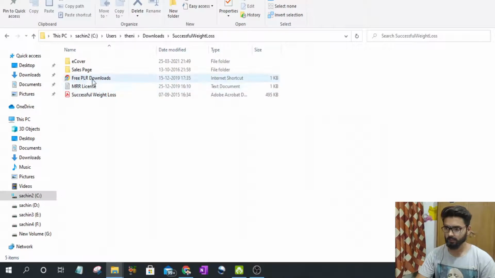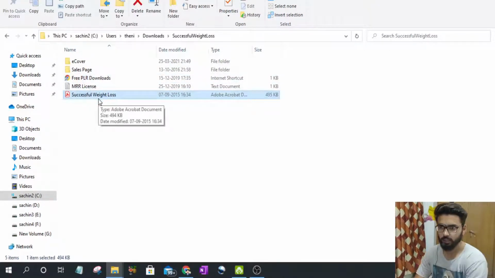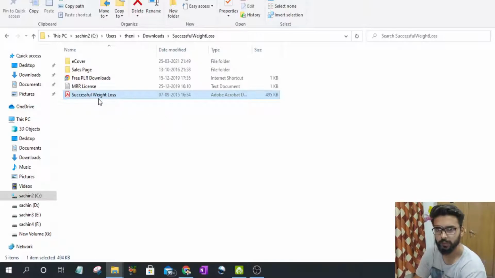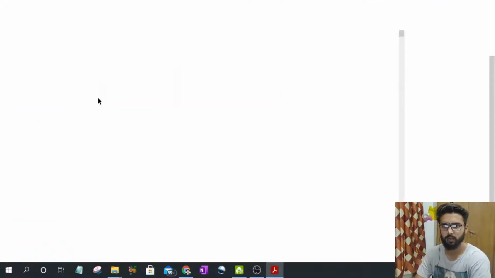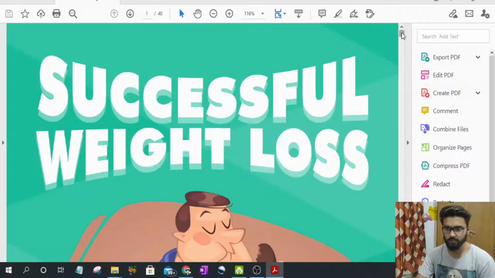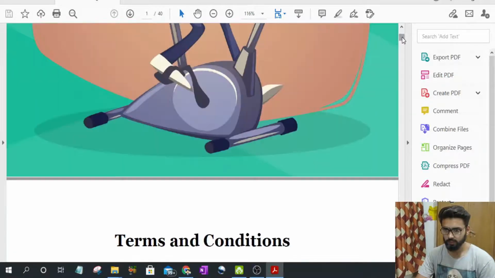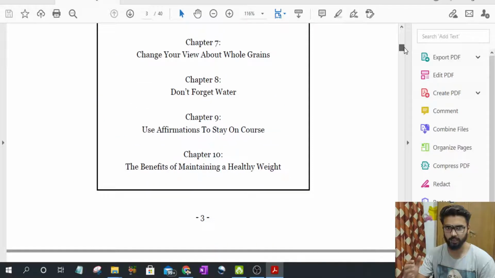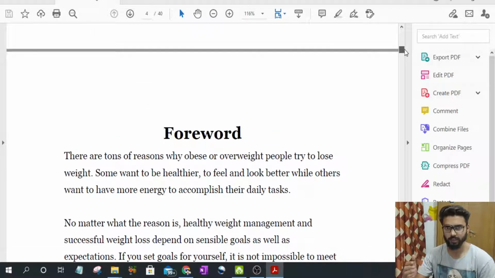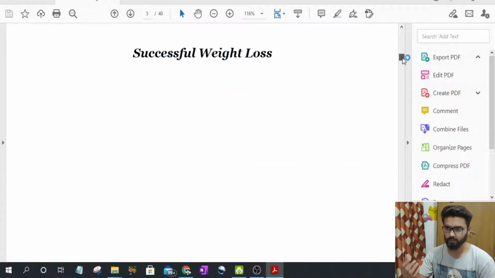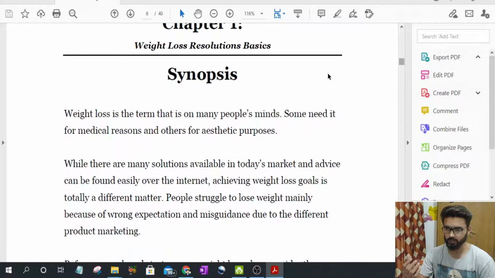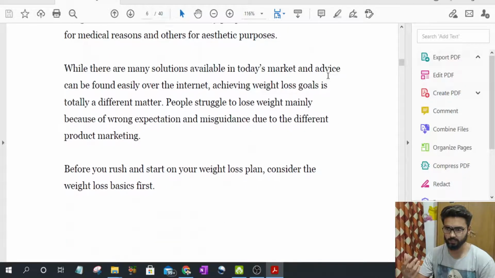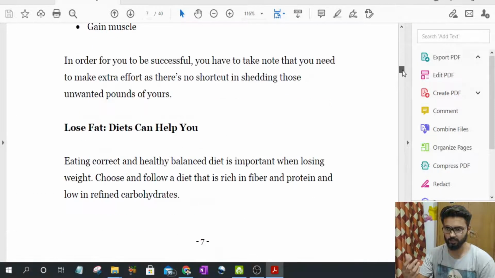So let's open this. As you can see, here is the successful weight loss ebook, and if you have any product related to weight loss, then you just go in here and read all of this ebook. It takes time, so treat affiliate marketing as a real business. If you scroll down, you will see successful weight loss chapter 1, weight loss resolutions basics. This is a long ebook.